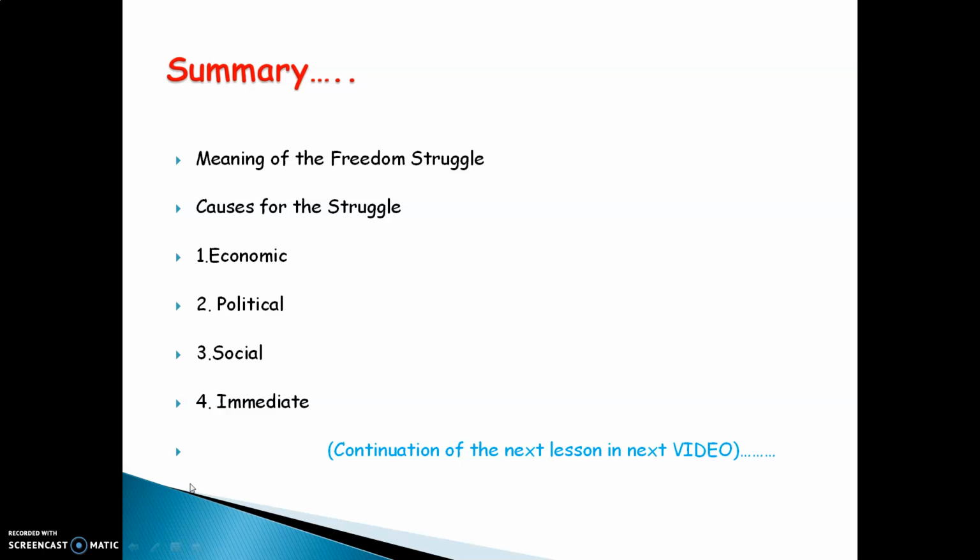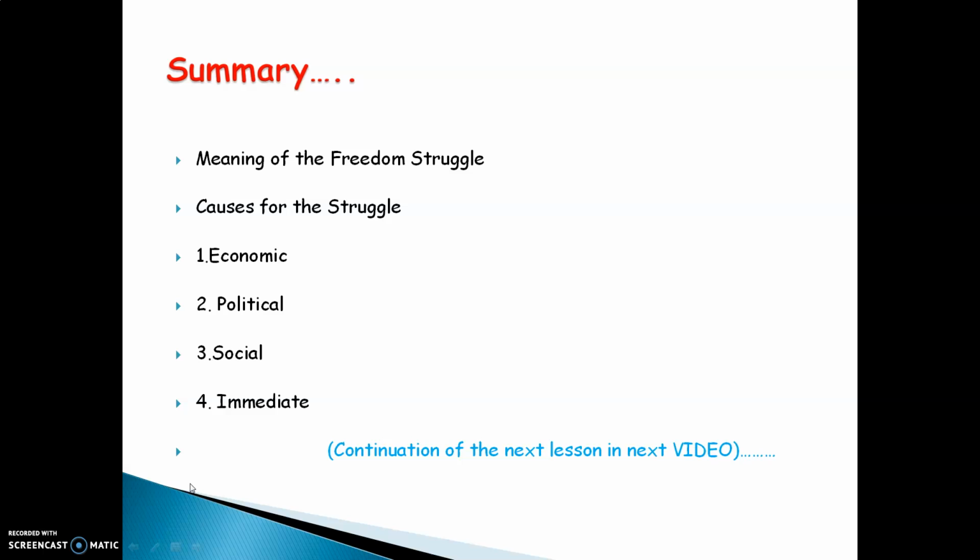Causes of the struggle, economic cause. The Britishers imposed heavy taxes on the people, and because of that, the people of India were unable to pay them. Since they were unable to pay the heavy taxes, they took loans from the banks, and ultimately they were unable to pay the loans. Political cause. Britishers were trying to conquer most of the states in India, and almost the whole of India was under their control.